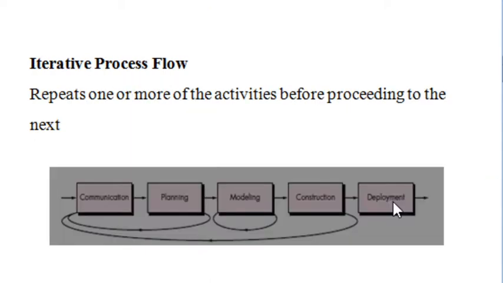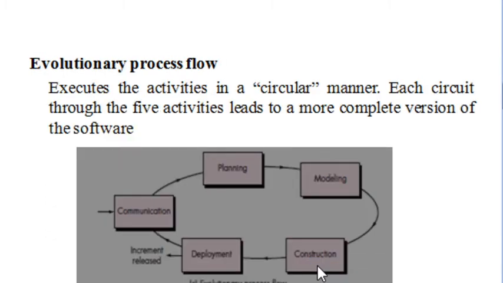Another method is iterative process flow. Here, one or more of the activities are repeated before proceeding to the next level. For example, here you could see communication and planning. This activity takes place many times before proceeding to the third activity, that is modeling. And similarly here, modeling also has repeated tasks, and once all the tasks are completed, it moves on to the next activity, that is construction.